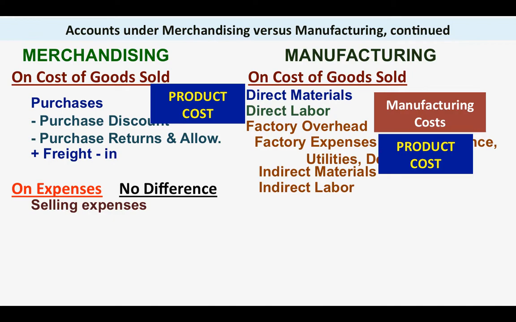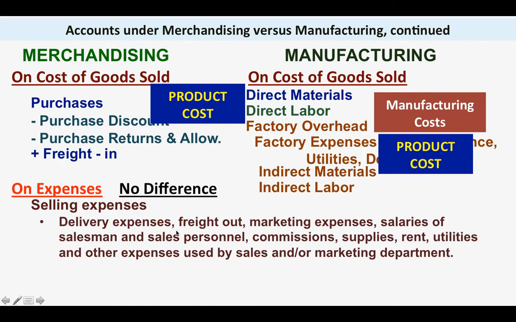However, in manufacturing, we will do the classification of expenses by functional. Ang ibig sabihin, yung functions. Okay? We have two functions, selling expenses, tapos lahat ng expenses na ito, delivery expenses, freight out, marketing expenses, salaries of salesman and sales personnel, commission, supplies, rent, utilities, and other expenses used by sales in our marketing department.